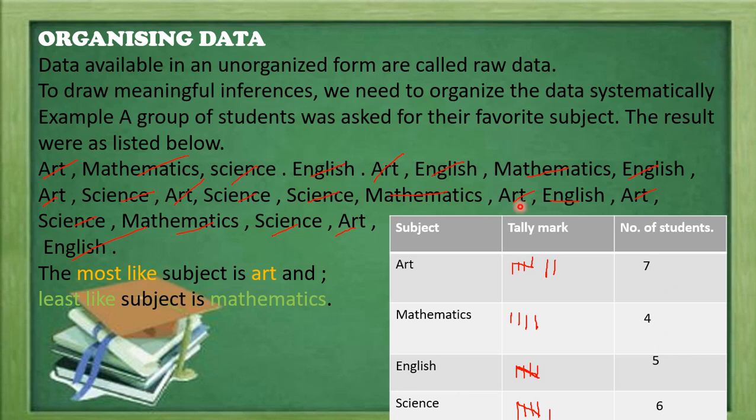So this tabulation arrangement of the data is the frequency distribution table. This table is known as the frequency distribution table.